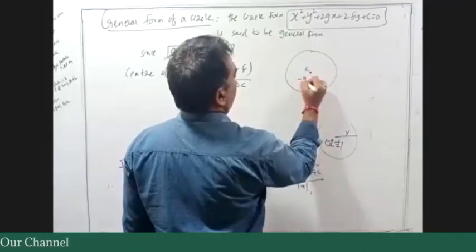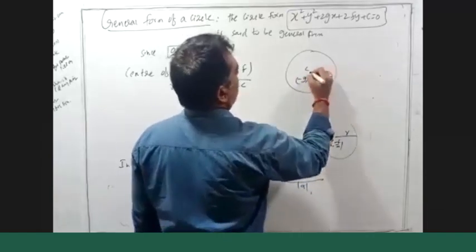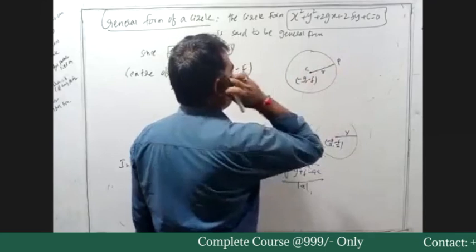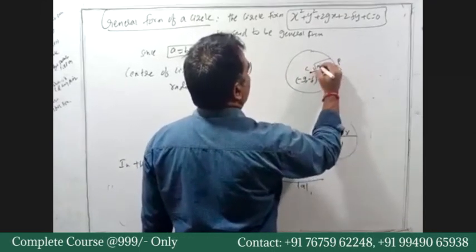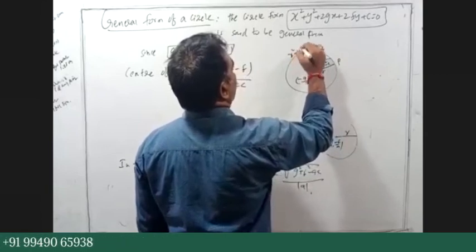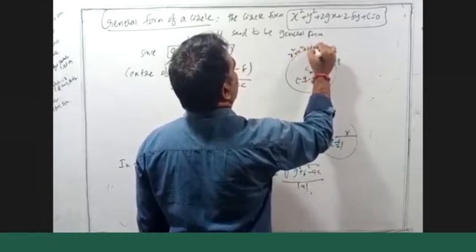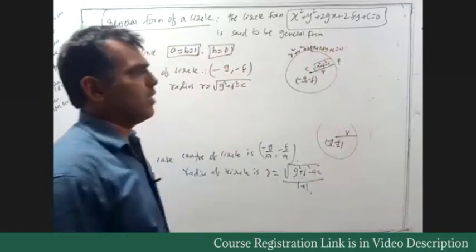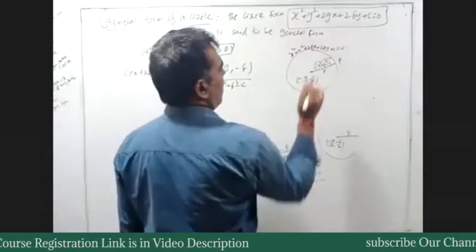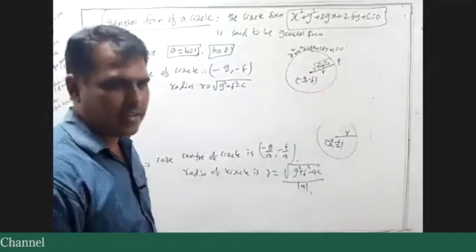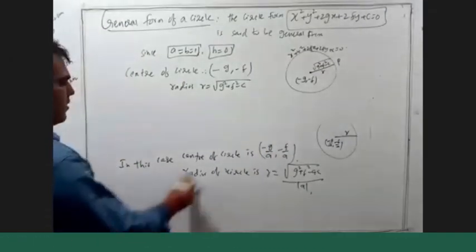In the general form of a circle, the center is minus g comma minus f, and the radius r is under root of g square plus f square minus c. This is for x square plus y square plus 2gx plus 2fy plus c equals 0. Clear? This is the center and that is the radius, and P of x comma y is any point on the circle. This is called the general form of a circle.